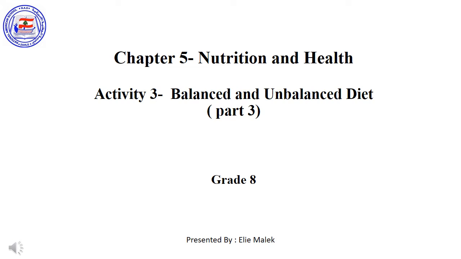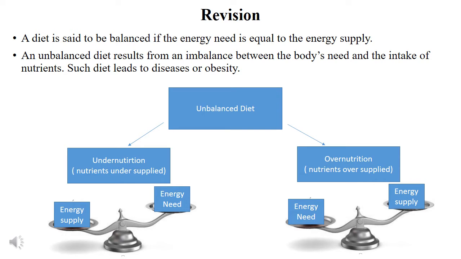Today we are going to finish the last part in this activity, balanced and unbalanced diet. A diet is said to be balanced if the energy need is equal to the energy supply. To maintain a good health, people should consume reasonable quantity of proteins, carbohydrates, lipids, water and minerals. Any imbalance between the body's need and the intake of nutrients results in an unbalanced diet or malnutrition. There are two types of unbalanced diet: undernutrition and overnutrition.